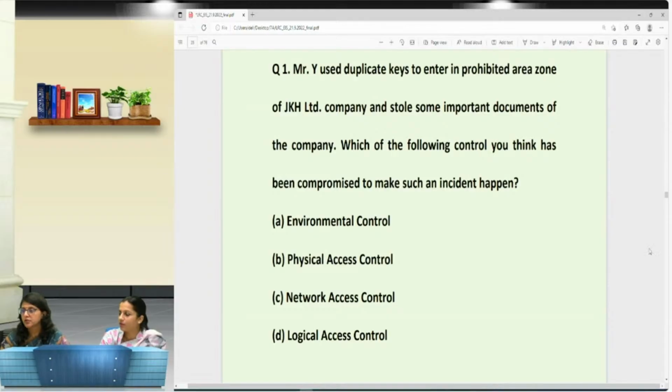We got the answer. So we are getting the answers. Okay, Mr. Mondal, he is saying physical access. B, physical access. Okay, very nice. Akriti is saying B. Khushi Maheshwari, most of them are suggesting me the answer B.